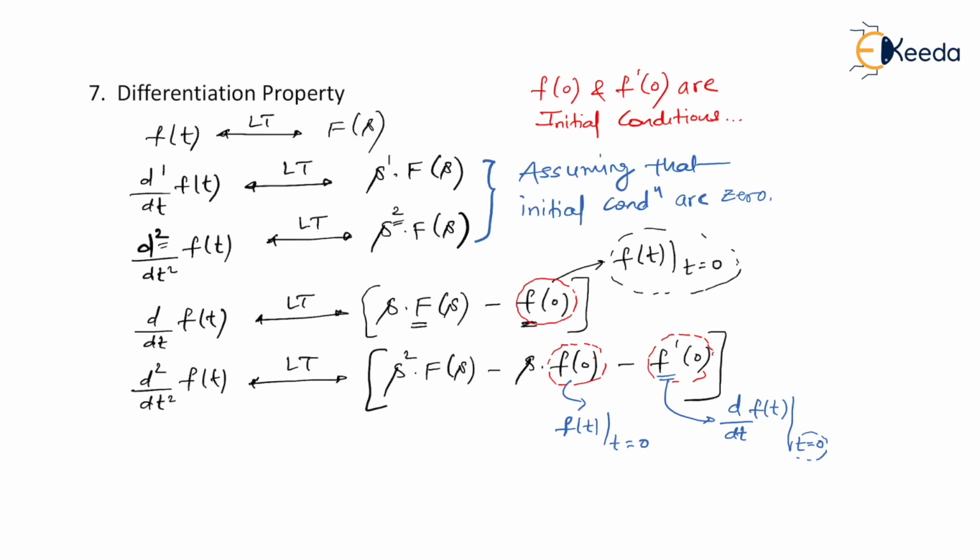There you will understand how to identify them, but you have to keep your eyes open and see carefully whether initial conditions are present or not. If they are not present, then you can use the above two formulas, and if initial conditions are given, then you have to use the lower two formulas. Let's go to the next concept.